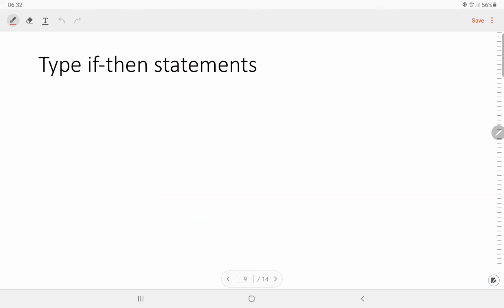Then we have the type of the if-then statement.